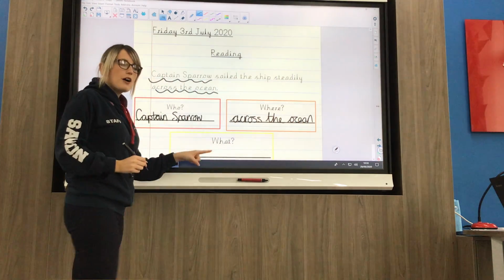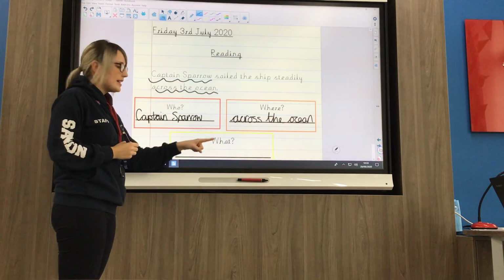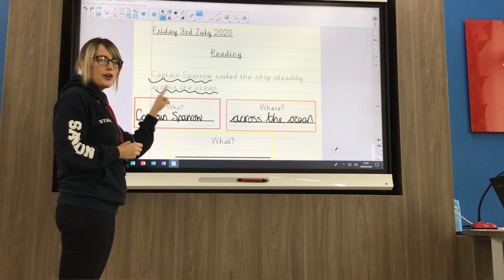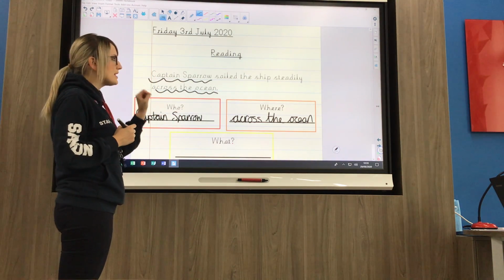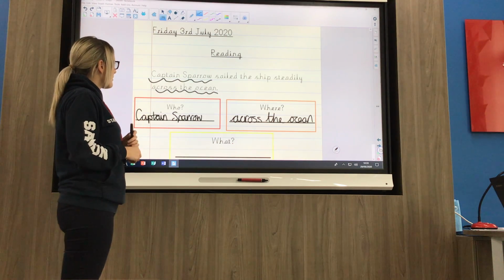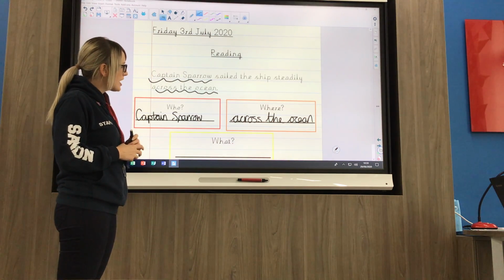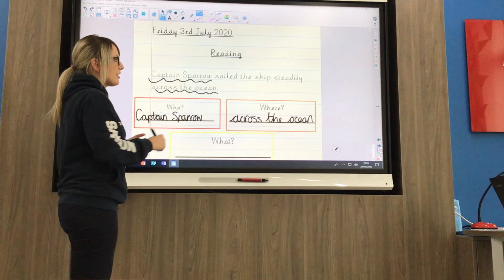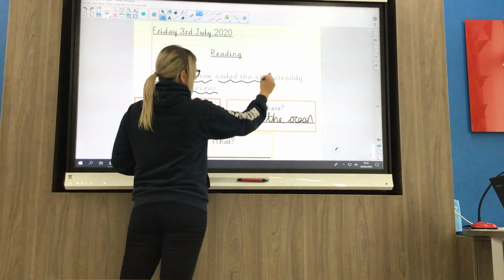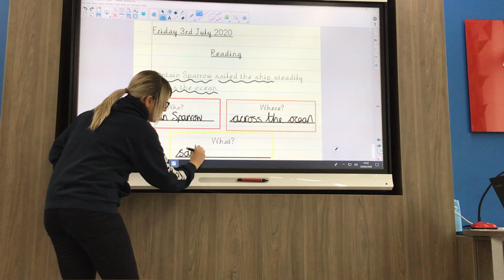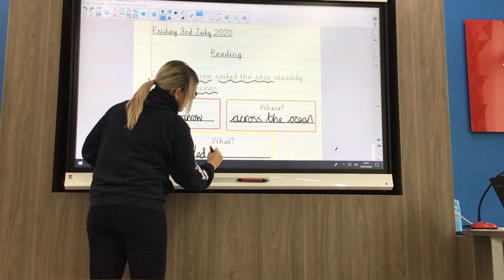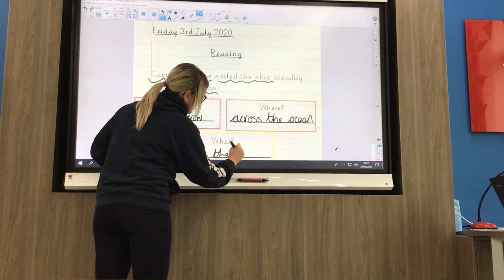And then the yellow box is the what. So we need to think about our who, so our person, and what they did. So what did Captain Sparrow do? Captain Sparrow sailed the ship steadily across the ocean. So he sailed the ship. That was his action. It's the thing that he did. Sailed the ship.